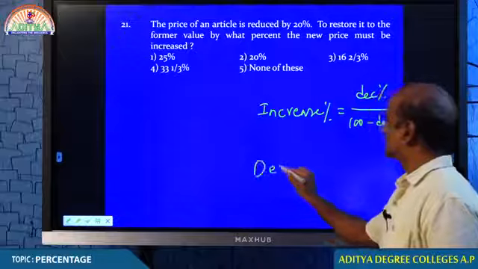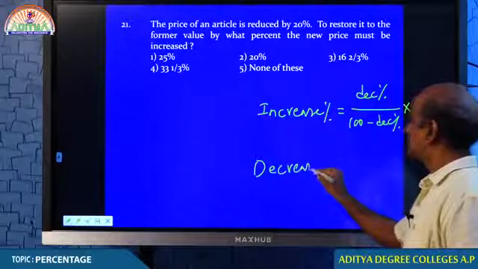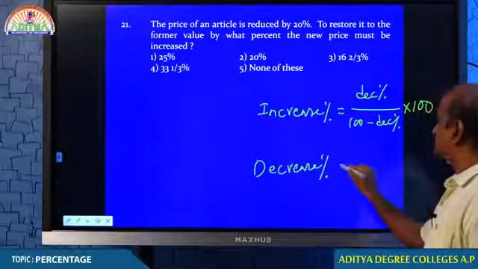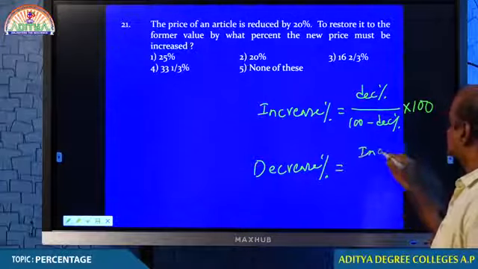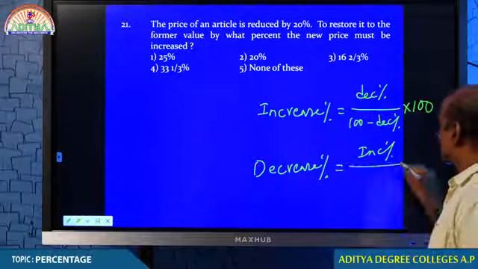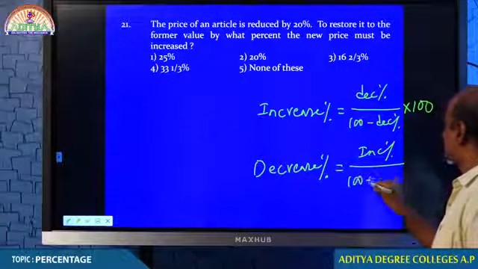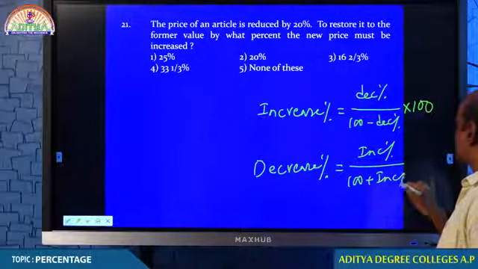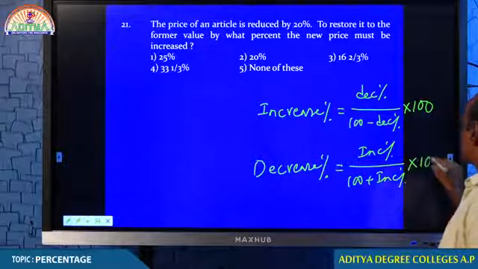By the way, one more formula. Percentage decrease is equal to percentage increase by 100 plus percentage increase, into 100.